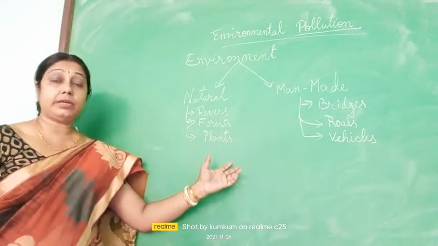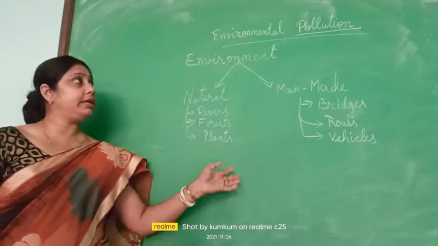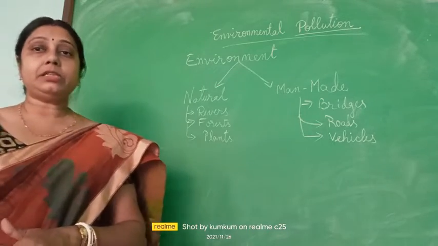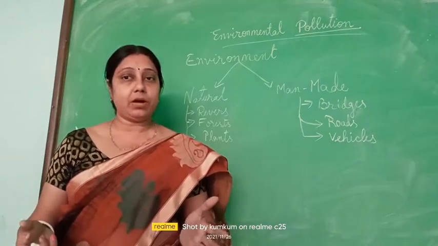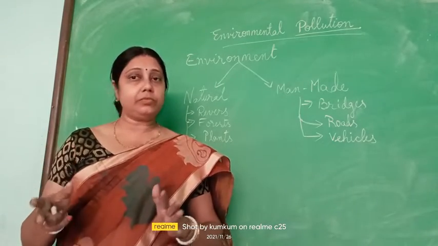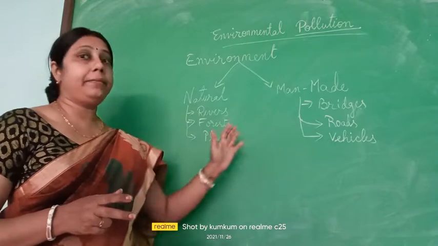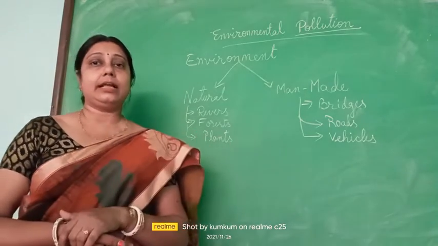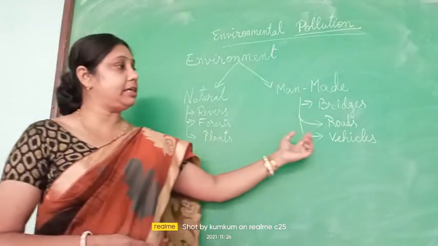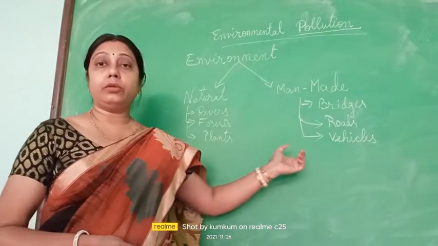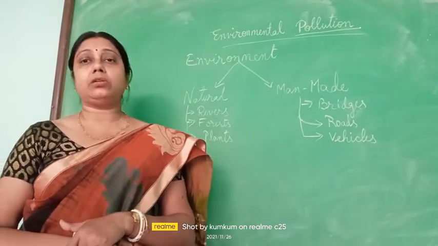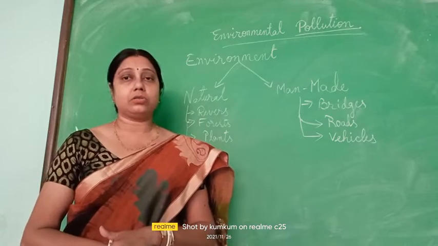So let us recapitulate again. So the story of this lesson is all related with the environment. Environmental pollution, how we can save the environment and how we can restrict the pollution from mixing up with the man-made things and the natural things. That means they are occurring naturally and they are created by human beings. So both are being polluted by human beings, even sometimes by nature also, sometimes the pollution is caused.